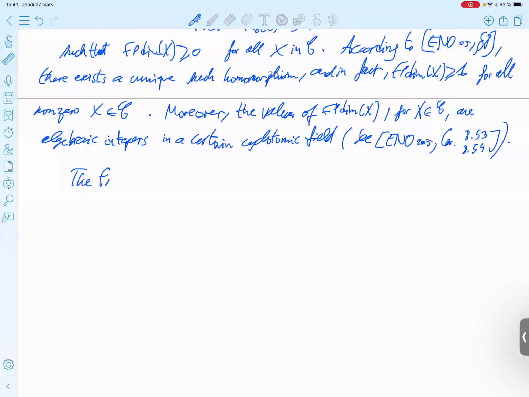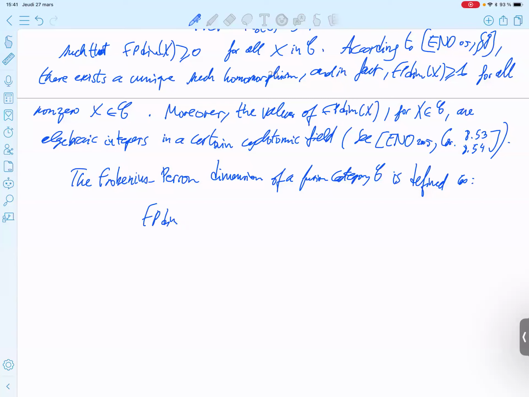So the Frobenius-Perron dimension of a fusion category C is defined as the sum of the squares of the Frobenius-Perron dimension of X, over simple objects up to isomorphism.